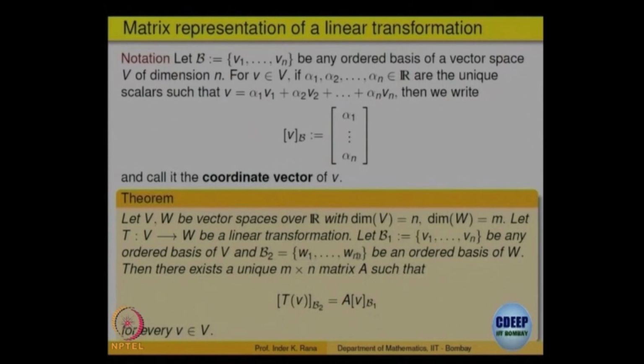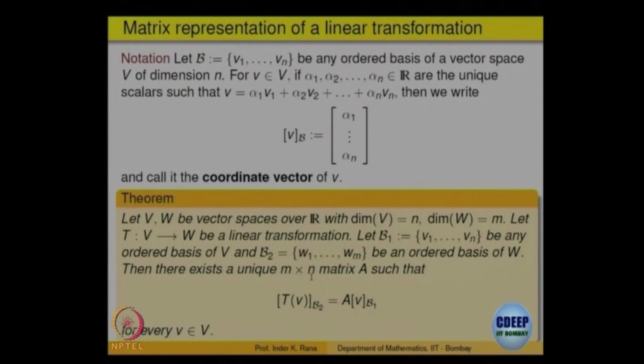Then, if you fix these, there is an m cross n matrix. T is from V to W, the dimension of W is m and the dimension of V is n, so you get a matrix of order m cross n.